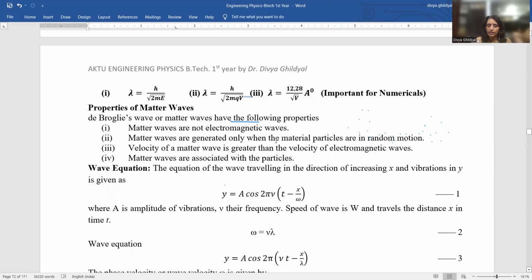So what are the properties of matter waves? Matter waves are not electromagnetic waves. Don't confuse them with electromagnetic waves, because matter waves are also, now we will see how group velocity and phase velocity come under matter waves itself. Secondly, they are generated only when the material particles are in motion. Velocity of matter waves will usually be found to be greater than the velocity of EM waves, and matter waves are associated with particles. So there is a difference between matter waves and electromagnetic waves.